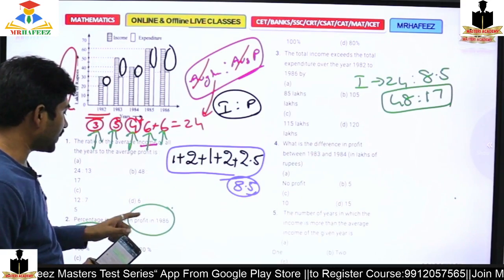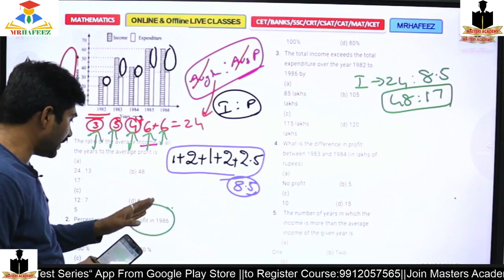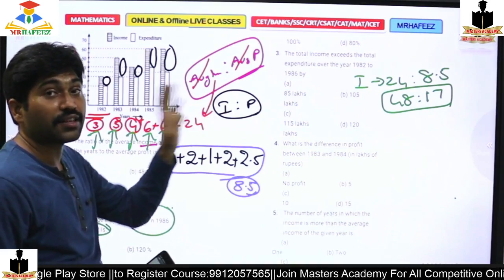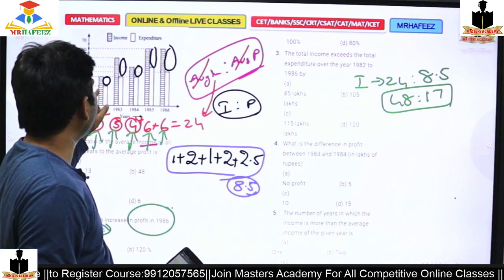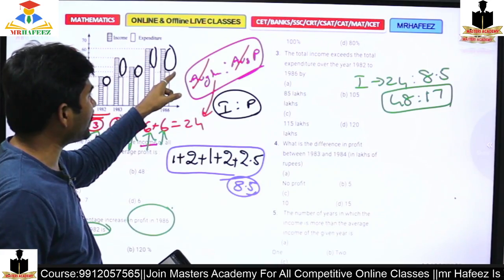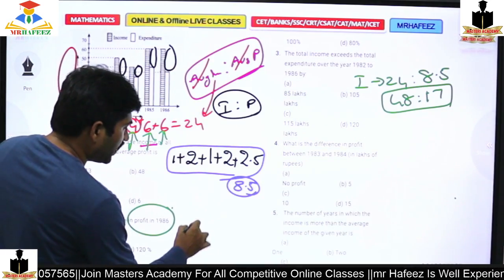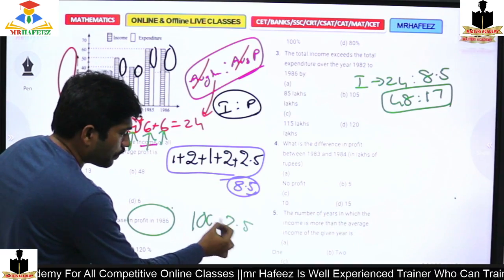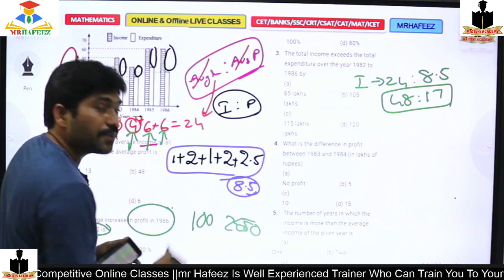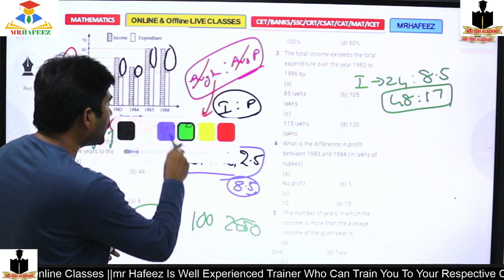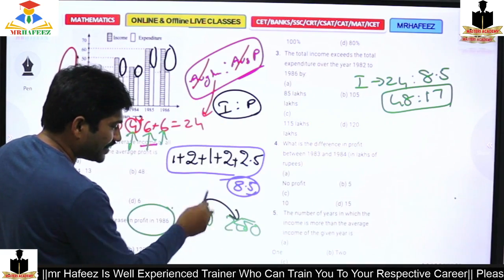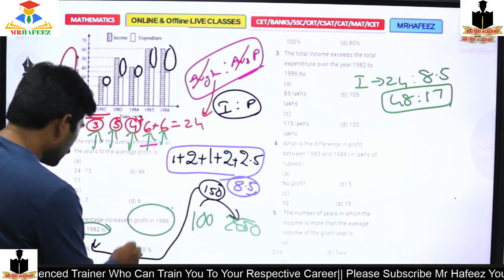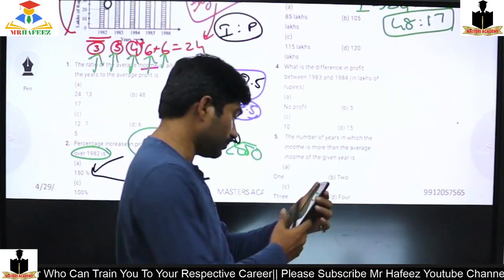Profit here is 1 brick. Profit there is 2.5 bricks. So 1 brick, 2.5 bricks. That is, 100 became 250. So how much more? It's just 150 more. So the answer directly is 150%, it's enough.